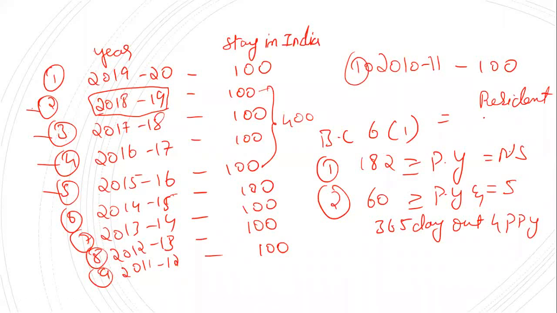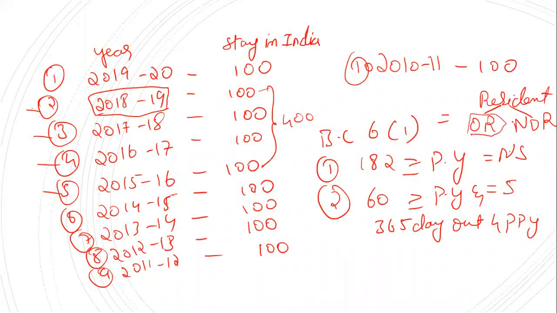Next, we have to see whether he is an ordinary resident or a not ordinary resident. For this we have to check whether he is satisfying the additional conditions. If he satisfies both additional conditions, he will be called an ordinary resident.